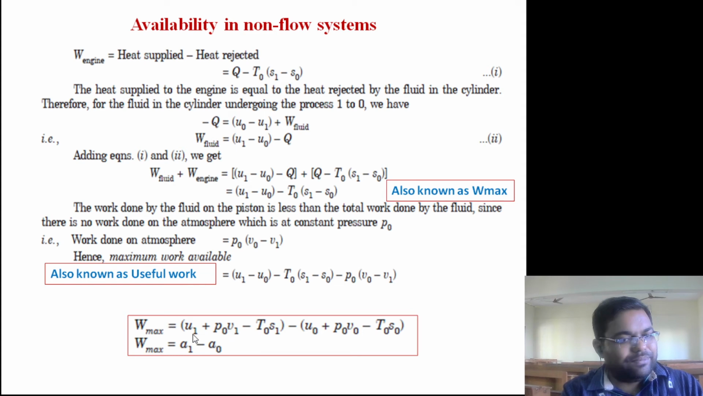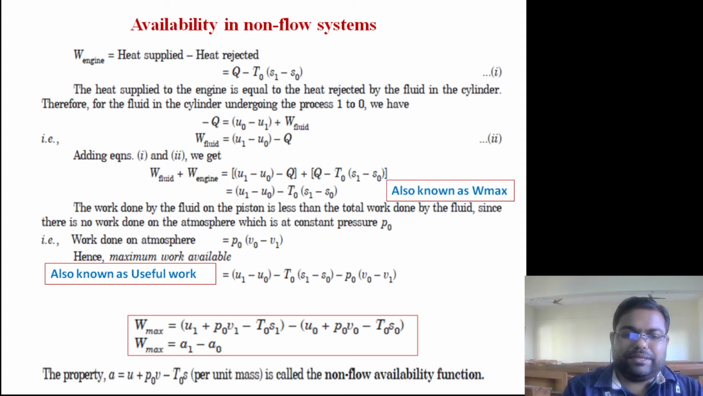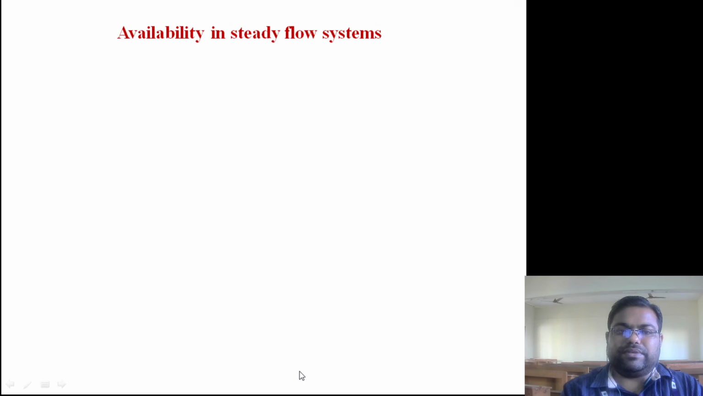So just look at this equation. This is not actually enthalpy. For enthalpy, it should be a static pressure. It's not a static pressure, it's atmospheric pressure. So we can say this is one function, this is another function. So W max is equal to A1 minus A naught, where A is basically a function, or we can say a non-flow availability function. So this A1 and A naught are known as non-flow availability functions, where A is given by U plus P naught V minus T naught S. So this is A, and this is basically A naught, because everything is naught. So A naught is equal to U naught plus P naught V naught minus T naught S naught. This is known as the non-flow availability function.